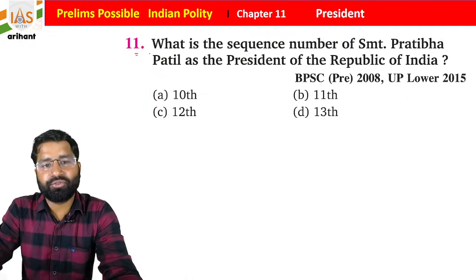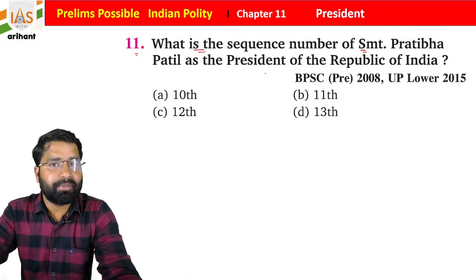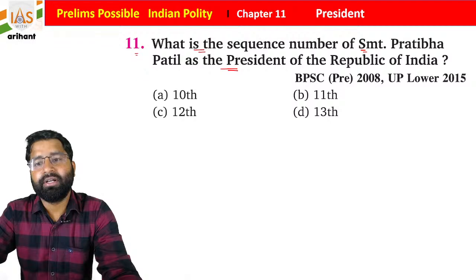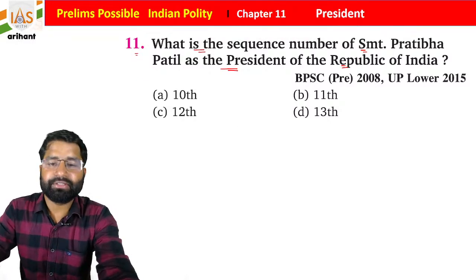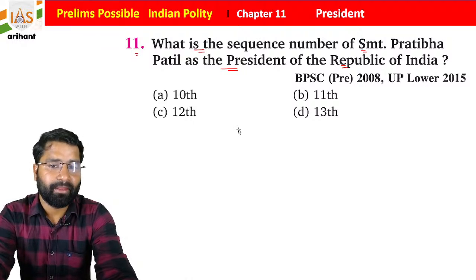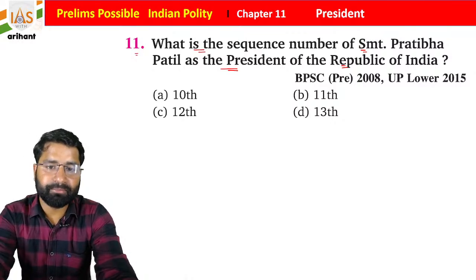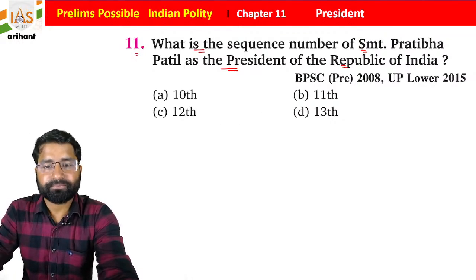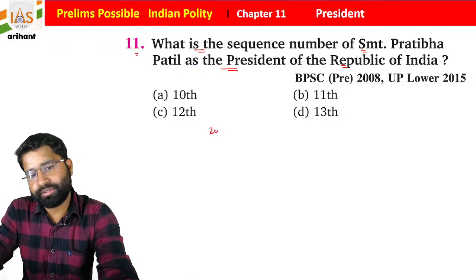Now see the 11th question. What is the sequence number of Smt. Pratibha Devisingh Patil as a president of India? Okay, so students, we already discussed that the dates are important. Okay, so I have given you the numbers also. This is important. If you see, she functioned from 2007 to 2012.